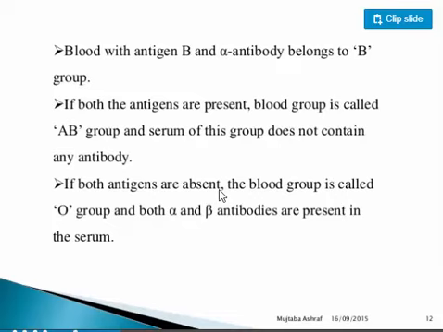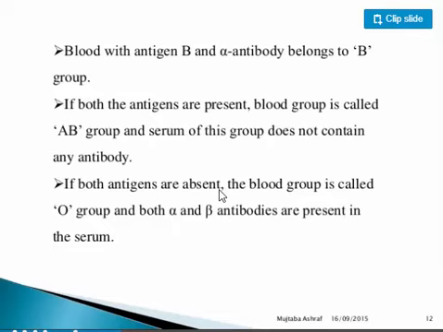So by looking at this, we know that blood group A, their name or their label is A, and their antibody is B. So they cannot receive blood group B because their antibody is going to recognize antigen B and destroy it. They cannot receive group AB because group AB has the antigen B too. What can they receive? Either they receive blood from their own group or from group O.